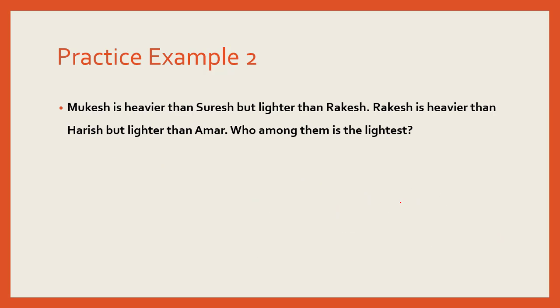Moving on, we have another question. Mukesh is heavier than Suresh but lighter than Rakesh. So here in this simple sentence, we can see the data about 3 persons has been given. So Mukesh is heavier than Suresh but lighter than Rakesh. So Mukesh happens to be somewhere between Rakesh and Suresh. Rakesh is heavier than Harish but lighter than Amar. That's another piece of data.